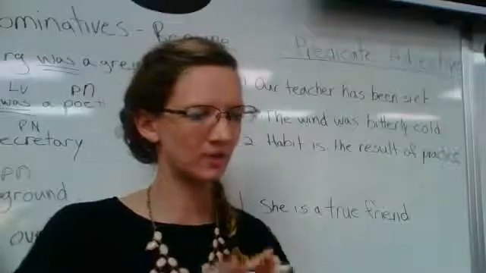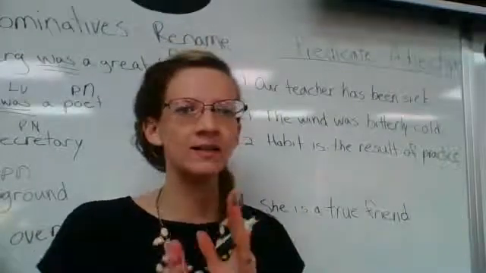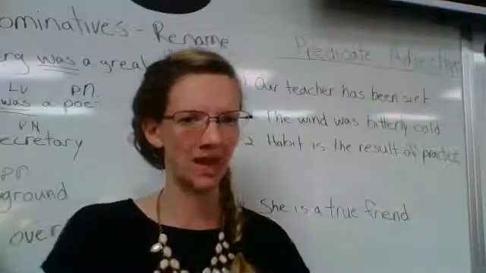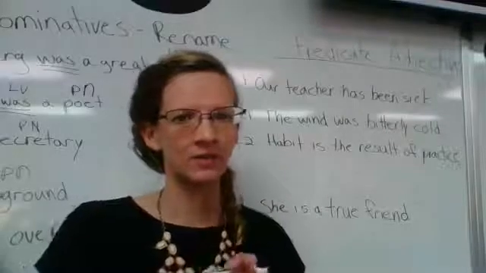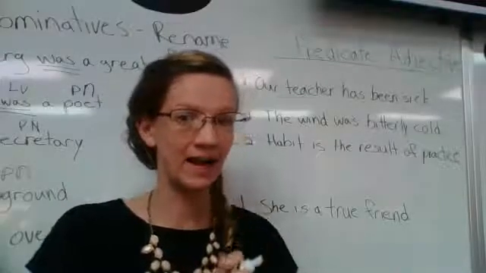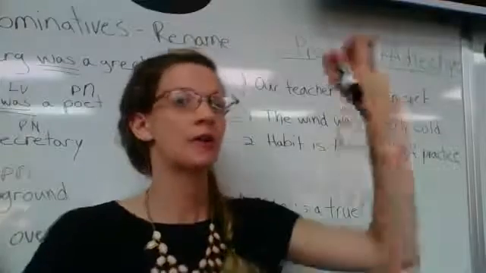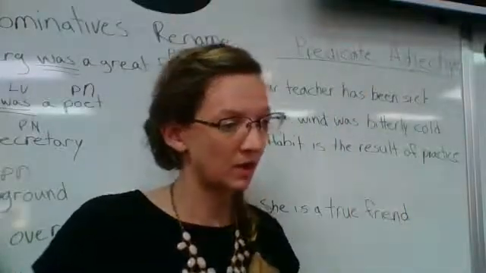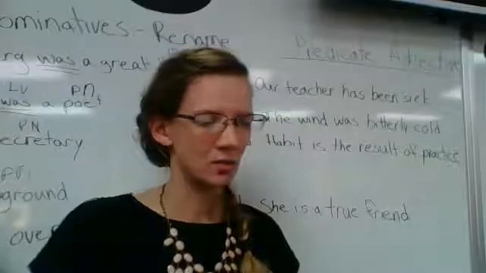Now, the important thing to remember is a predicate adjective describes the subject. So don't get a predicate adjective confused with normal adjectives. An adjective describes any word that comes after, but a predicate adjective always goes back to the subject. That's what it describes. So our example: the sky is red.